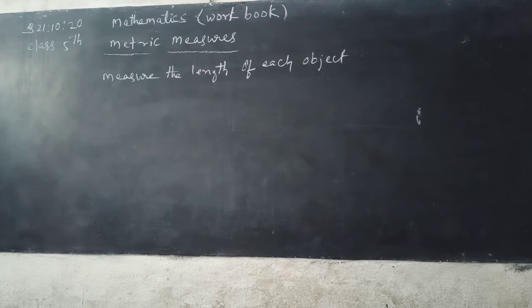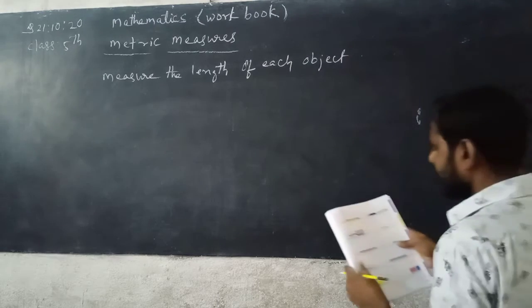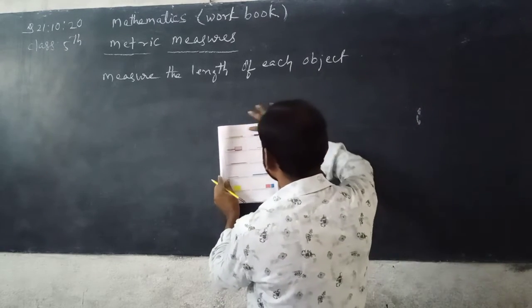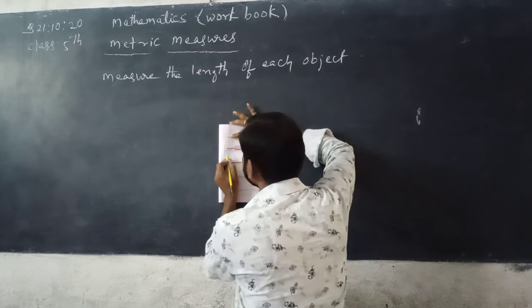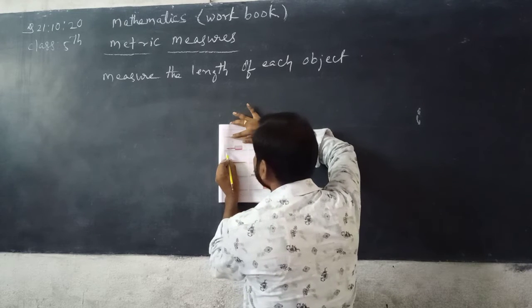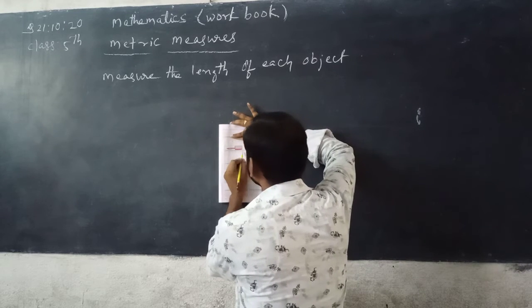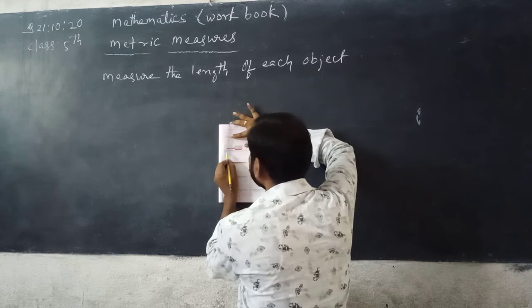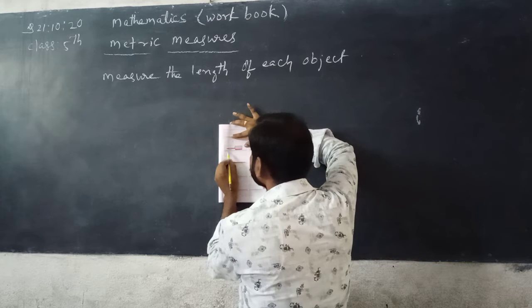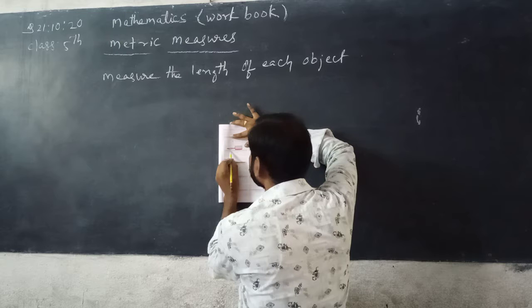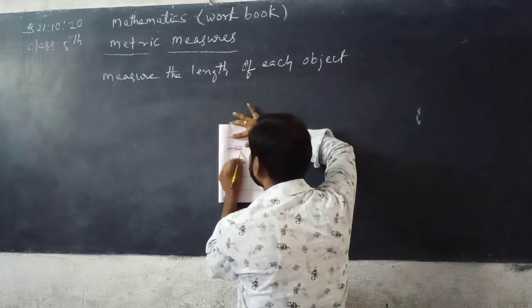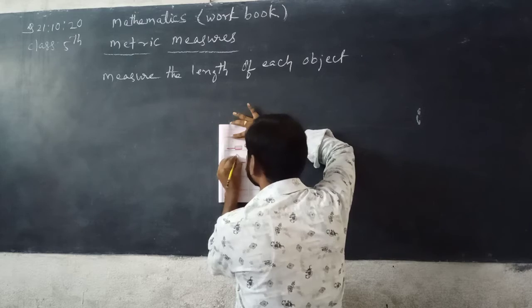Now next, second row, first one, comb. See here, start from 1 centimeter to 12 centimeters. You can count from 1 to 2, 1 centimeter. So 1, 2, 3, 4, 5, 6, 7, 8, 9, 10, 11 centimeter beta.